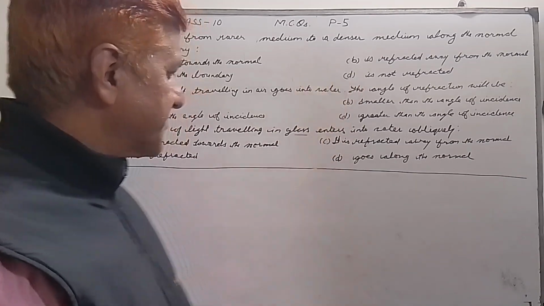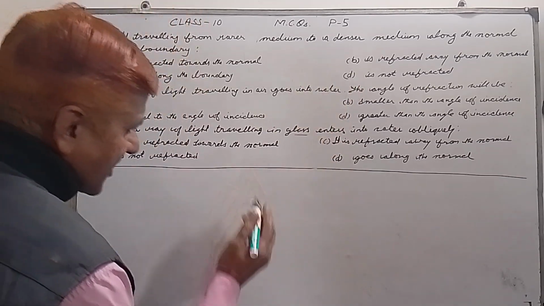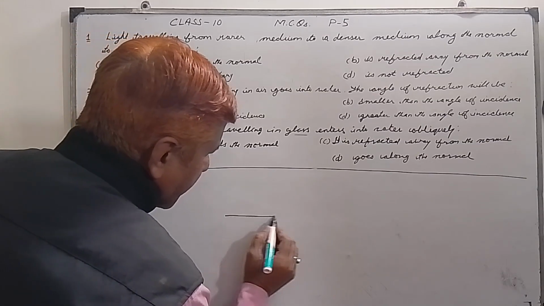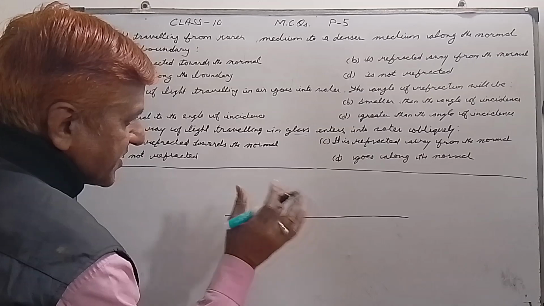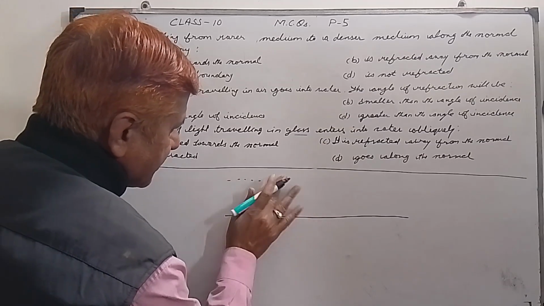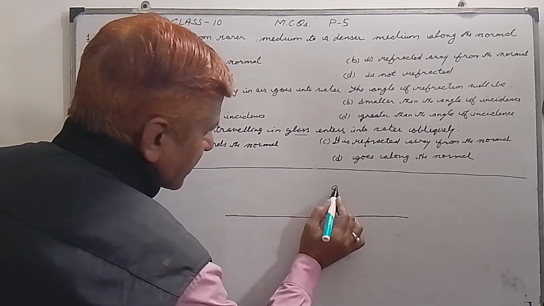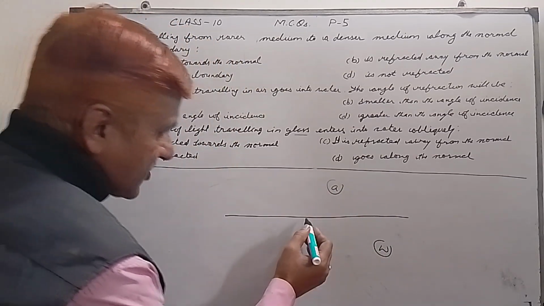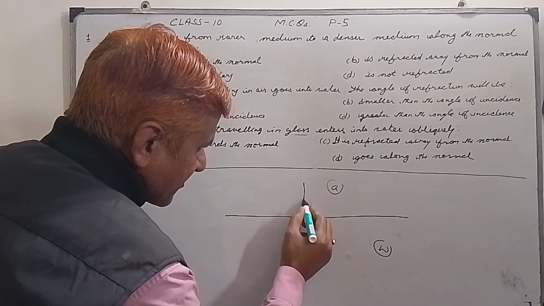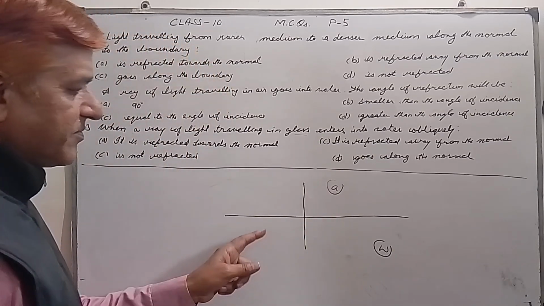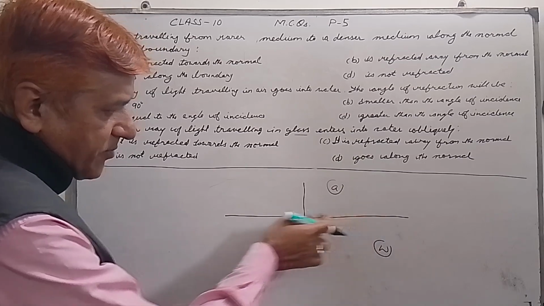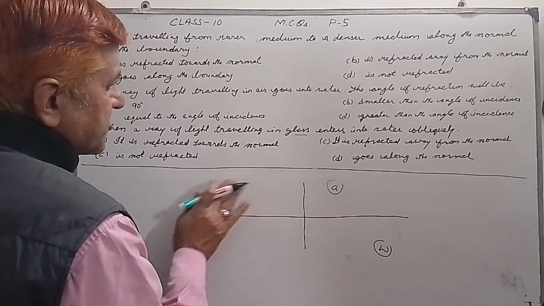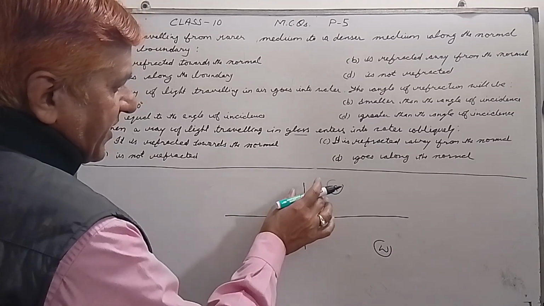Always remember that, for example, this is the line of separation between the two mediums, and suppose this is air and this is water. This is the normal to the line of separation between two mediums.